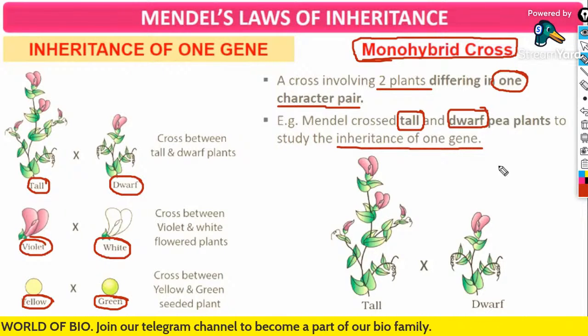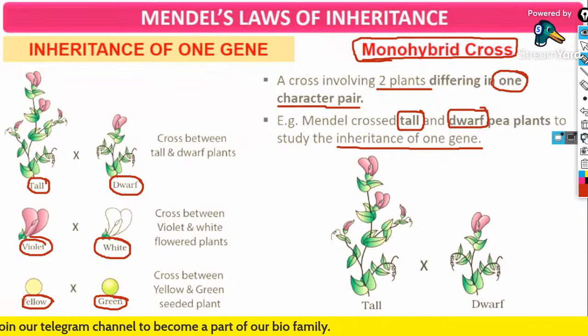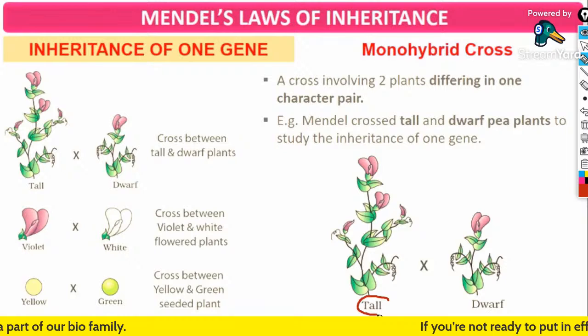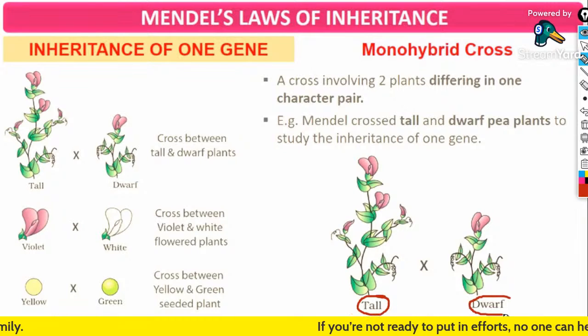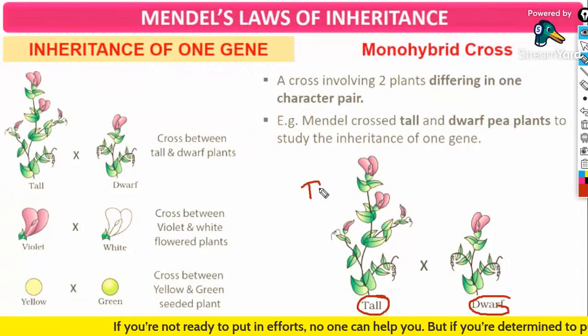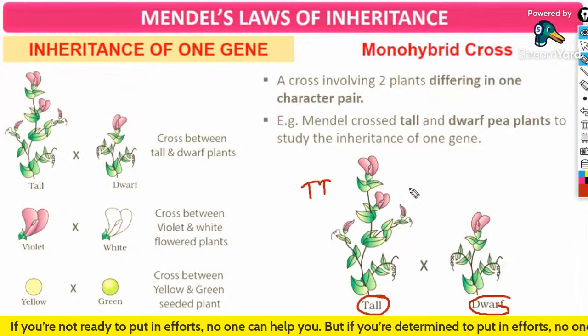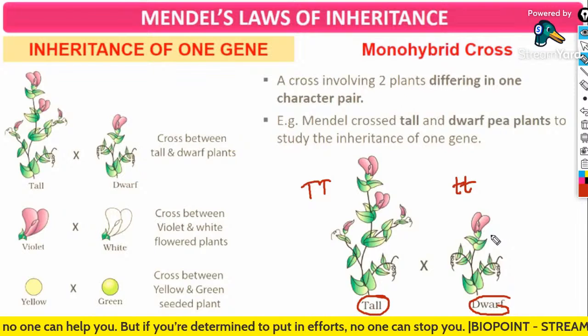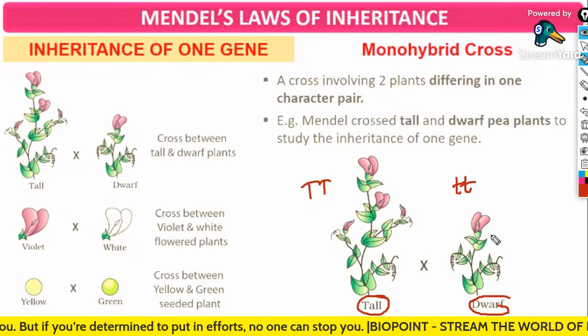The inheritance of the height of the plant. For example, we are taking a tall plant and crossing it with a dwarf plant. For the tall plant the gene is capital T, and for the dwarf plant it is small t. Clear?